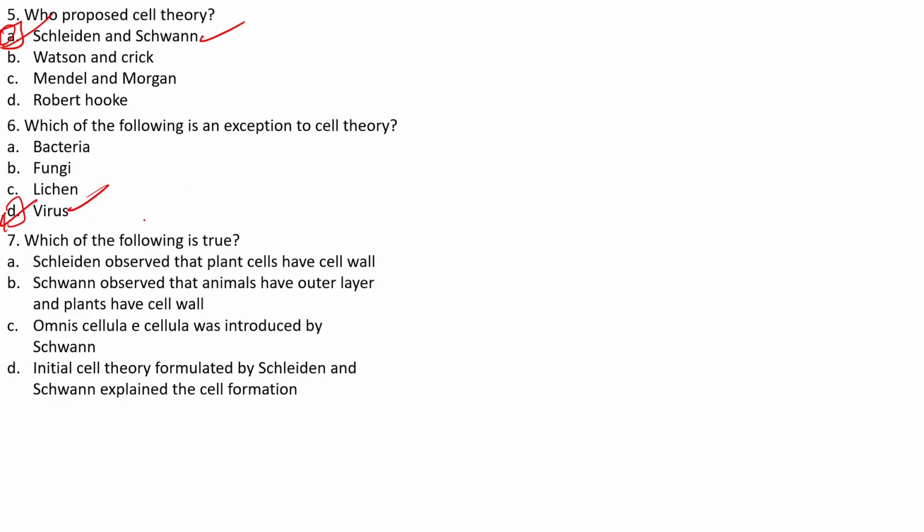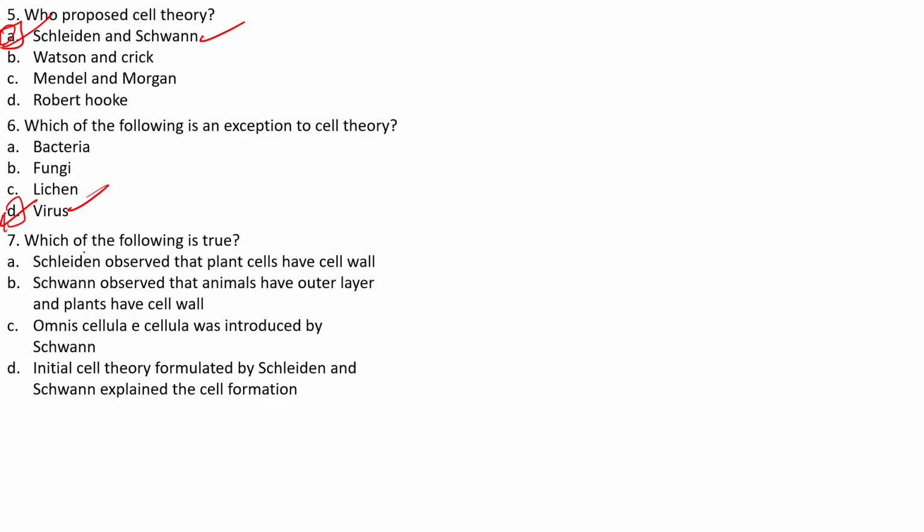Now, which of the following is true? Schleiden observed that plants have a cell wall. Schwann observed that animals have an outer layer and plants have a cell wall. Omnis cellula e cellula was introduced by Schwann. Initial cell theory formulated by Schleiden and Schwann explained cell formation. They are mainly asking about which of the following statement is true.